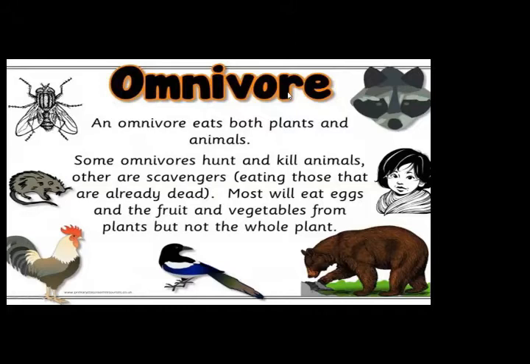So the actual definition of omnivore is those animals that eat both plants and animals, and the best examples of omnivores are human beings and bears. You can also see in your book, page number 12, the example of omnivore bear. A bear eats plants and fish both. So the bear is an omnivore, and so are human beings. We are omnivores because we eat both plants and animals. Now move next.